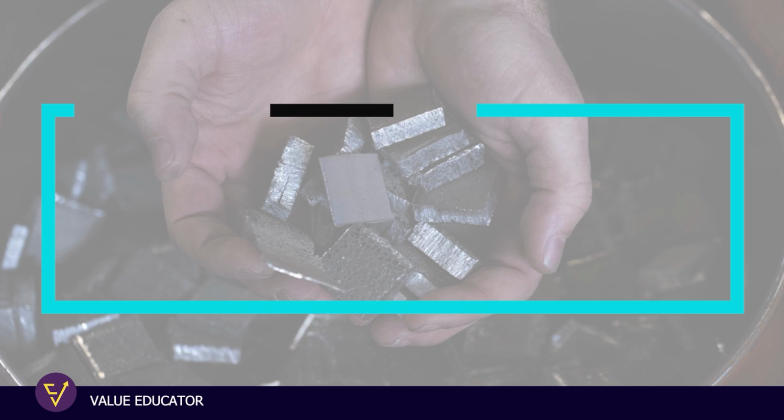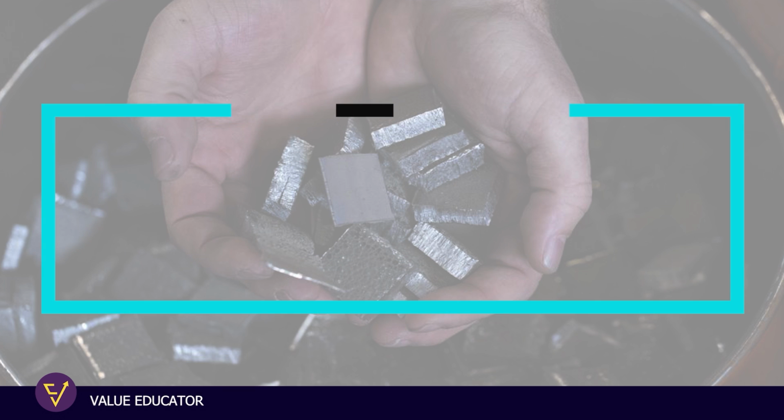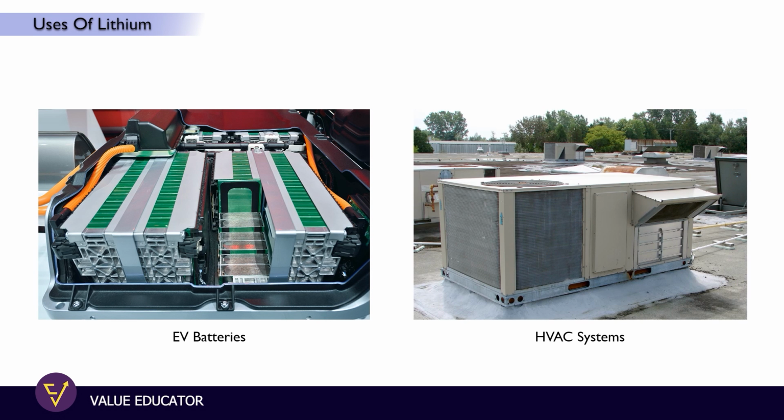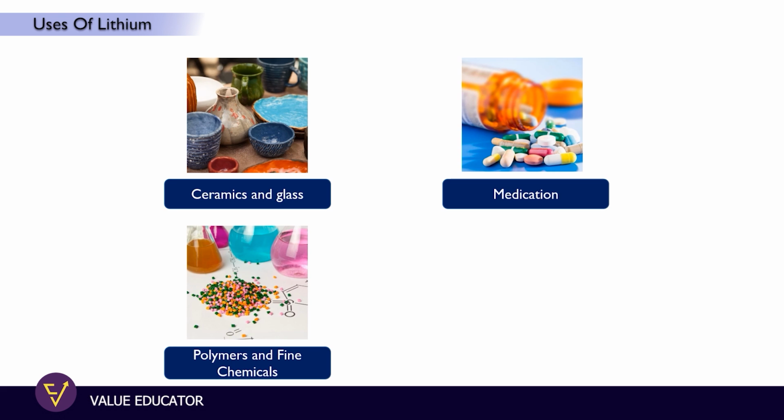Let's discuss their other segment, which is Inorganic Compounds, which is mostly lithium-based chemicals. As we know, most of the uses of lithium are for electric vehicle batteries. Apart from that, it is also used in HVAC systems, which are the heavy air conditioning systems. Lithium is also used in ceramic and glass, medication, polymer and fine chemicals.